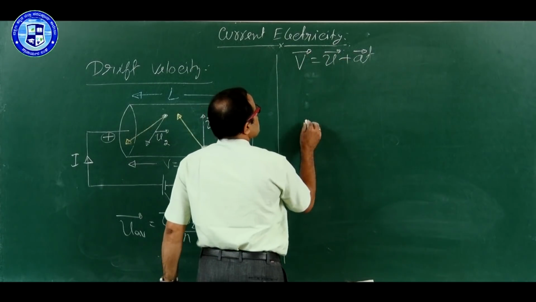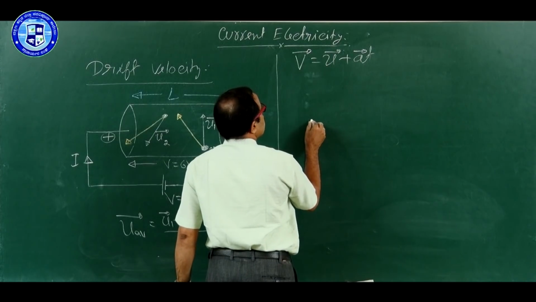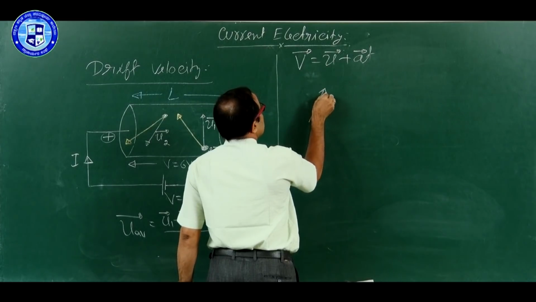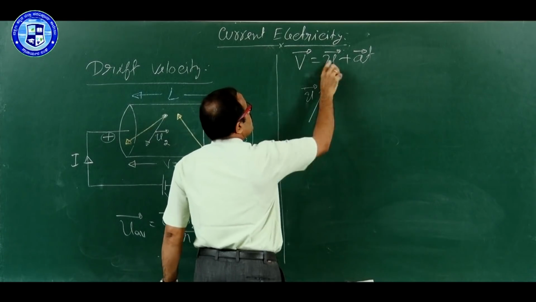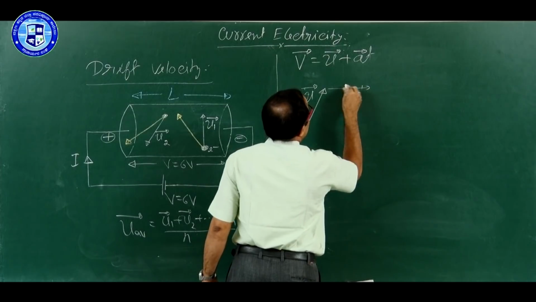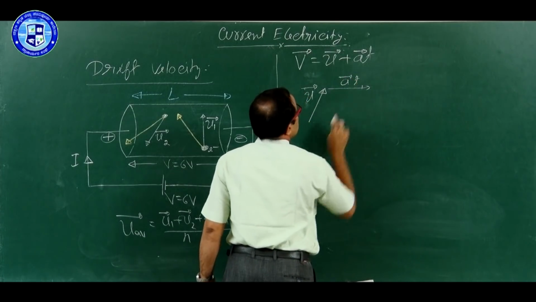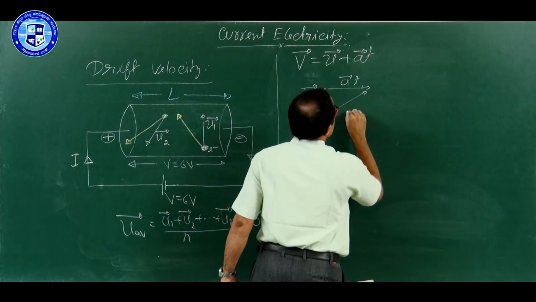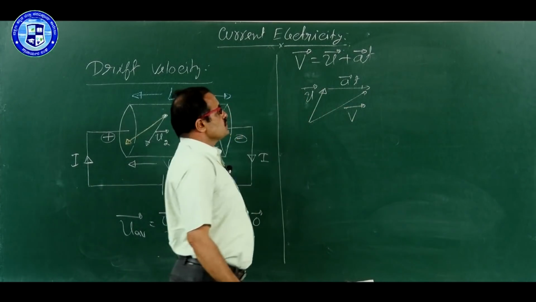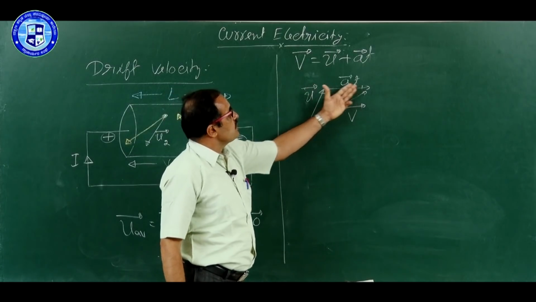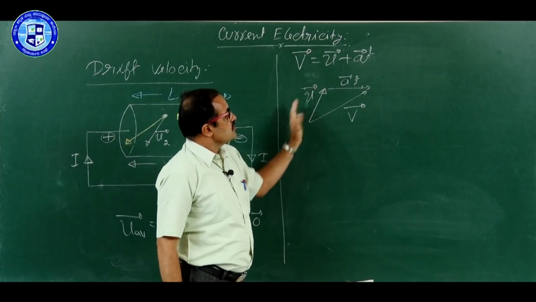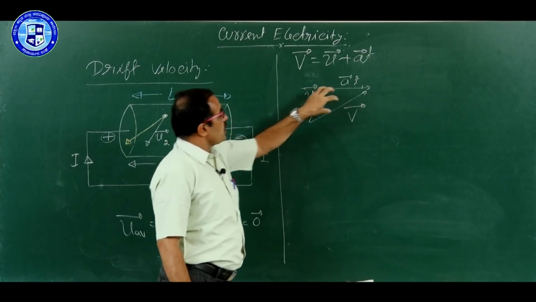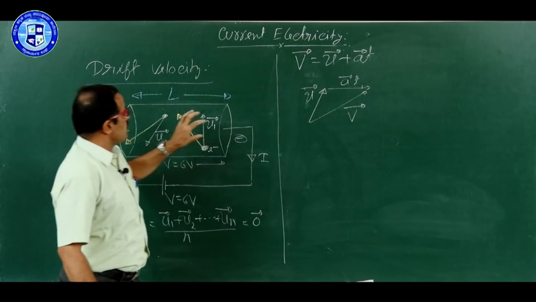How? Look here. Think that it is vector U, plus this is another vector A into T, vector U plus A into T, it is vector V. So vector V is nothing but the sum of these two vectors. This is also a vector, remember. So I want to apply that logic, this triangle of vector addition, here.